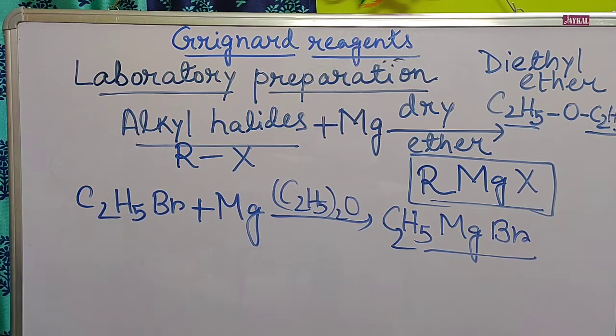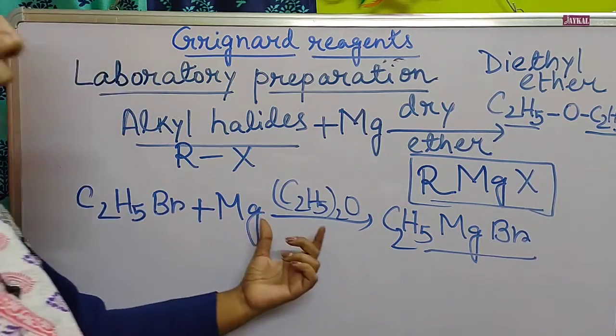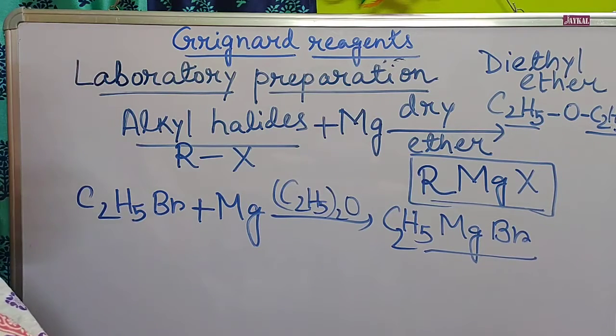If we don't use any solvent, or if we use water as a solvent, there is the chance of decomposition of this compound and causing an explosion. To avoid that, we use a solvent here, that is diethyl ether or any type of ether.